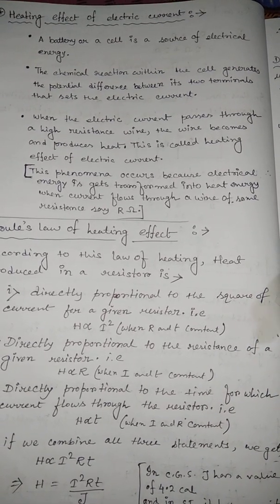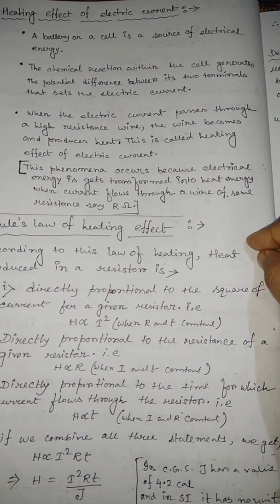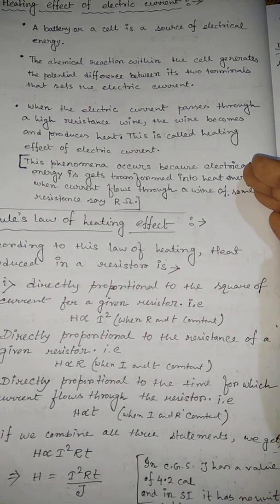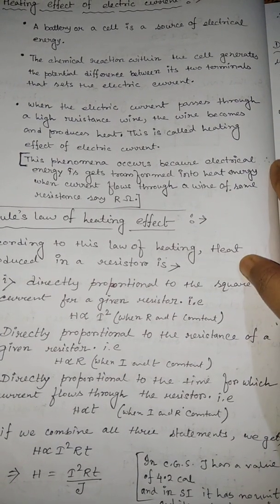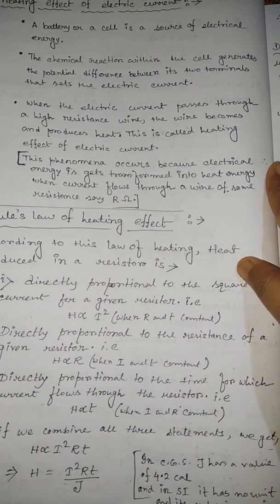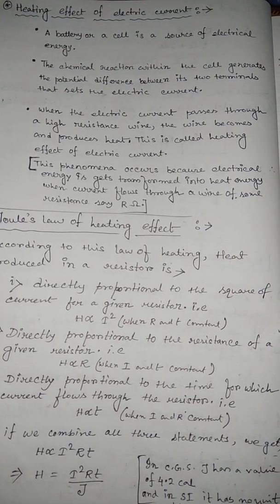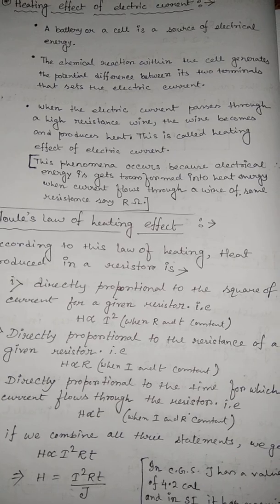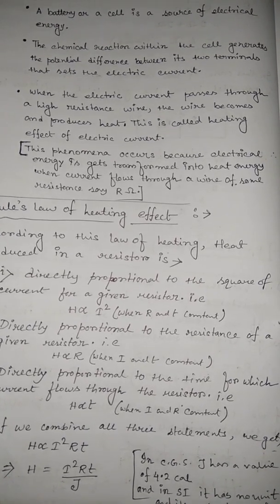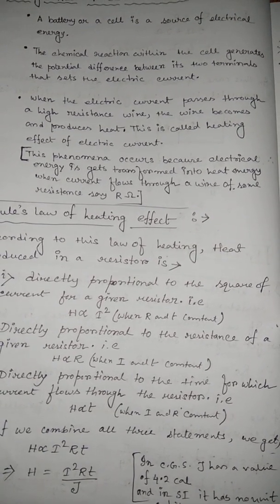So what happens when we connect the battery or cell? A chemical reaction happens inside it, and it generates a potential difference between the two terminals of a circuit, and it sets up an electric current. Because of the potential difference, electric charges flow from one terminal to another. That's why we get electricity. So what generates the potential difference? The chemical reaction within the cell or battery.